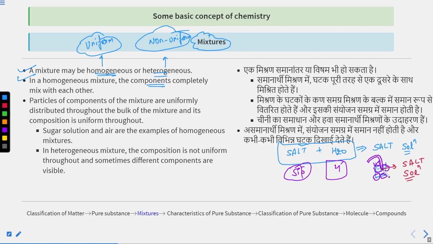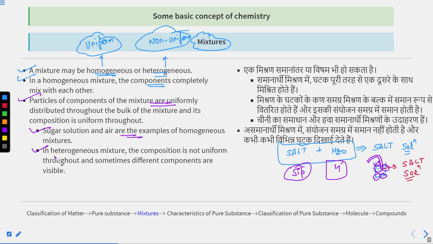In a homogeneous mixture the components are completely mixed with each other, and particles of components of the mixture are uniformly distributed throughout the bulk of the mixture, and its composition is uniform throughout. Sugar solution and air are examples of homogeneous mixtures.